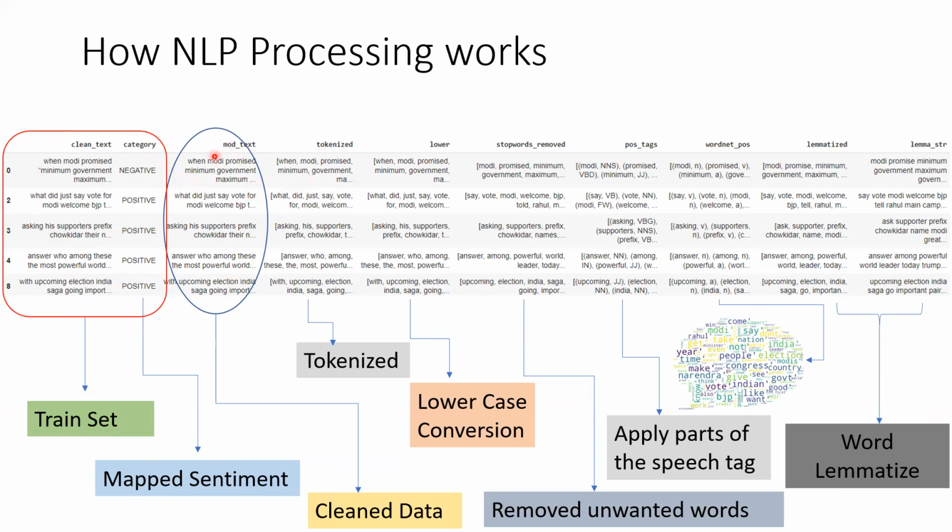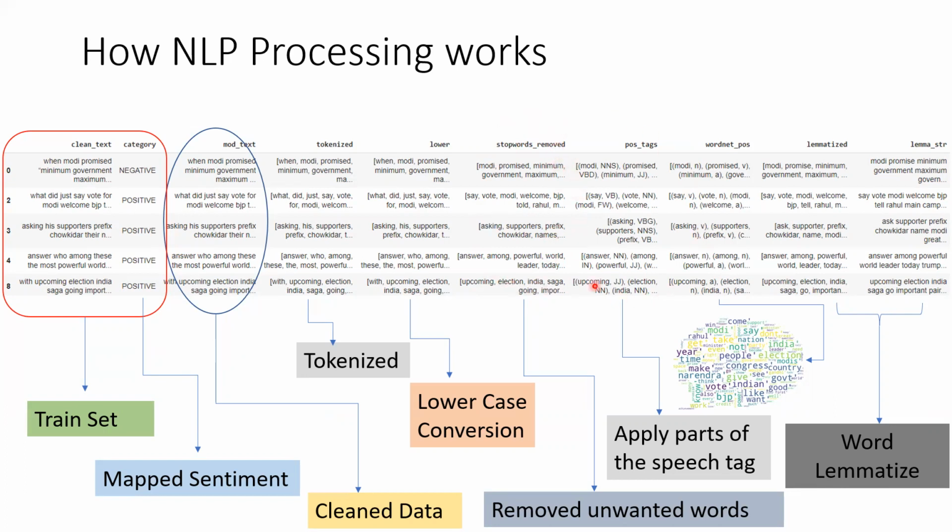Then we need to tokenize the data, that means break the sentence into a couple of words, the important words. If there is any uppercase, we convert it into lowercase. We check that unwanted words are removed, like HTML tags, and unwanted articles, vowels, or prepositions.